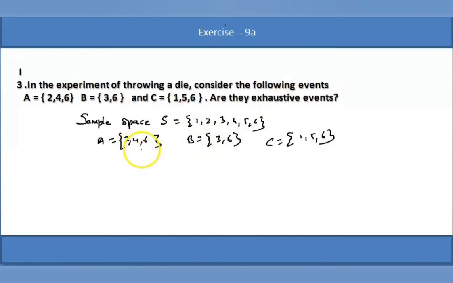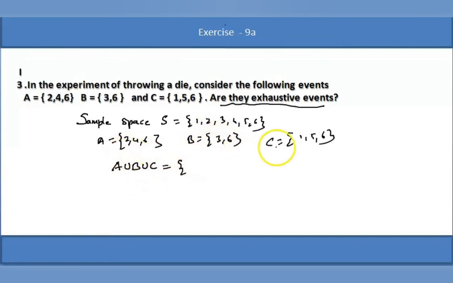Are they mutually exclusive? Here the intersection is 6. Therefore, it's not equal to phi. Therefore, they are not mutually exclusive. Are they exhaustive? Our question is, are they exhaustive? So, let us consider the union of the sets. If the union of the sets is equal to the sample space, then we say that they are exhaustive. If it is not equal to S, they are not exhaustive.